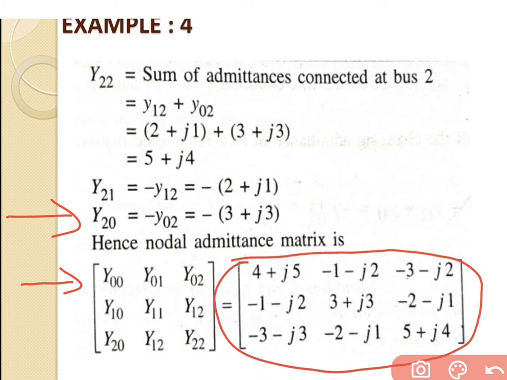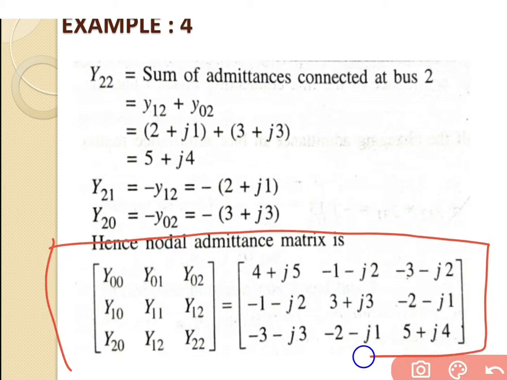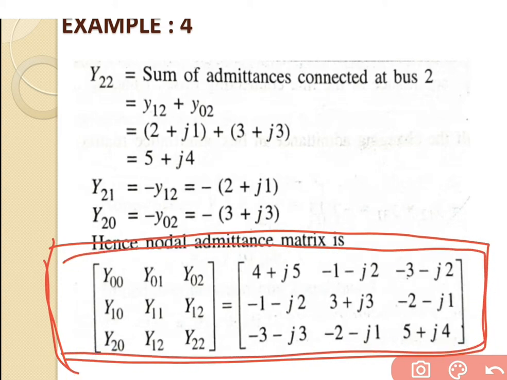So we will get the answer of 4 plus j5, minus 1 minus j2, minus 3 minus j2, minus 1 minus j2, 3 plus j3, minus 2 minus j1, minus 3 minus j3, minus 2 minus j1, 5 plus j4. So this is the answer that we will get for the nodal admittance matrix for this example.